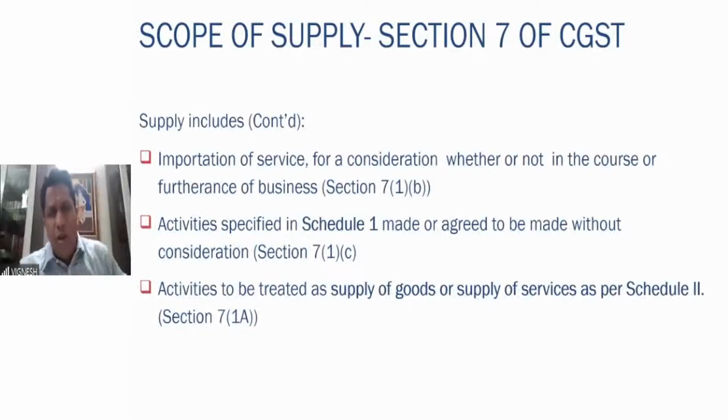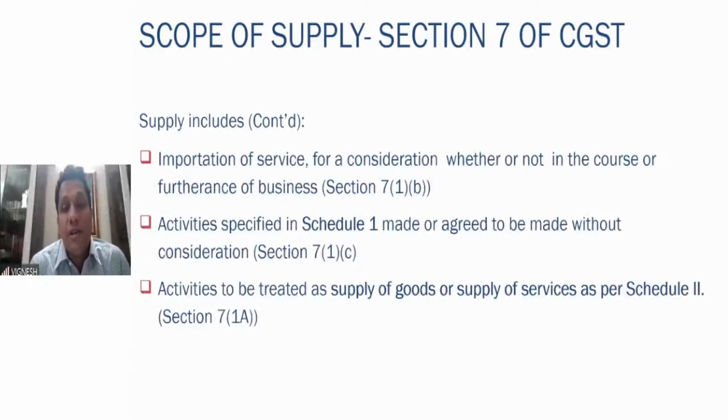7 subsection 1 clause C mentions the activities mentioned in schedule 1 made or agreed to be made without consideration, right? So about certain activities in schedule 1, which are made or agreed to be made without consideration. So therefore, absence of consideration. Consideration is also not there. Still certain activities are deemed to be supply. That is what is given in 7 subsection 1 clause C.